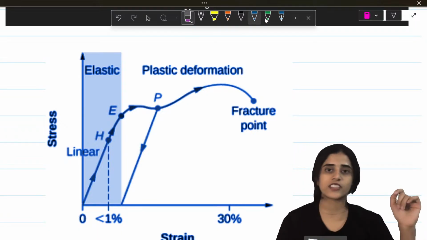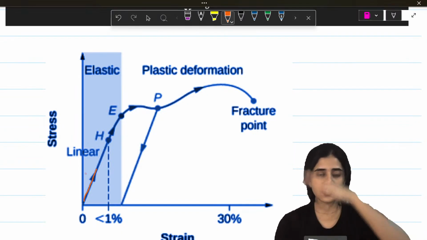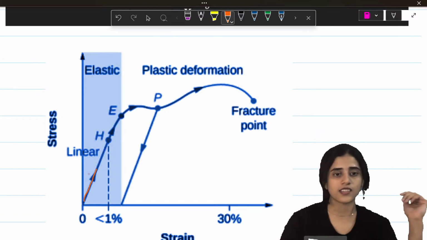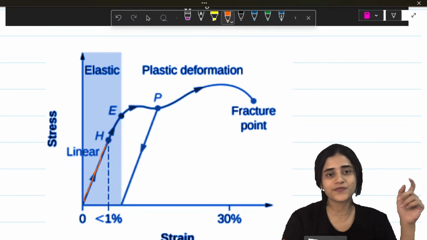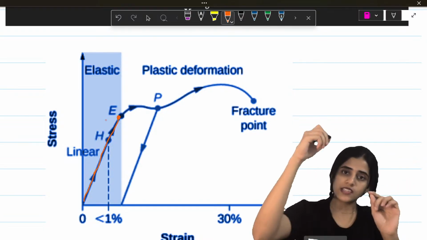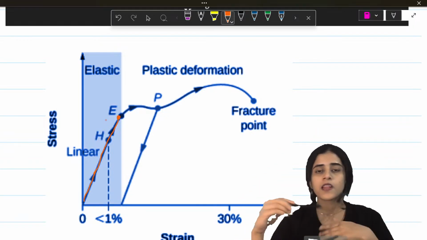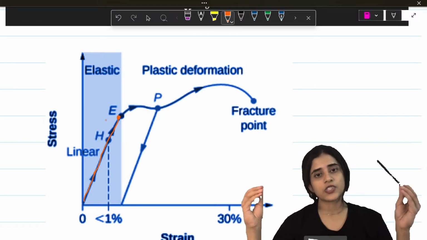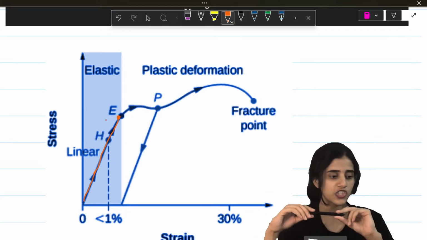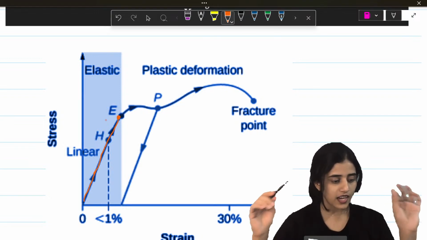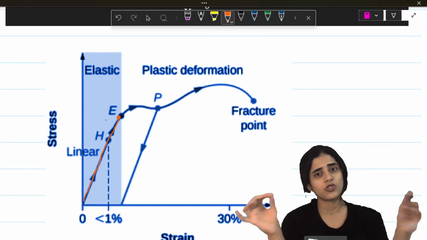Now what is Hooke's law actually? If you look at the graph, stress is on the y-axis, strain is on the x-axis. You might have also learned to draw this graph in your PU, no? You can see till point E, it's a straight line. What does that mean? Till point E, the moment I pull my spring and I leave my hand, it comes back to the original shape and size. But after that, if I apply more force, it does not. Have you seen springs that are no longer springs?